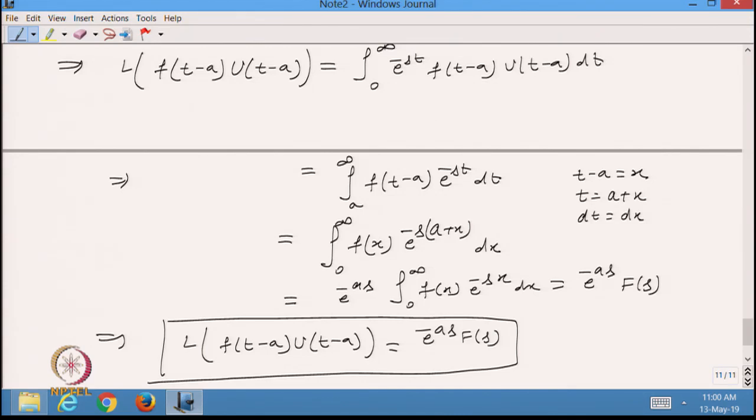It means whenever I get a function in terms of s, and that function is multiplied by some exponential form e raised to power minus a s, then if I need to find the inverse, that inverse will contain the unit step function.